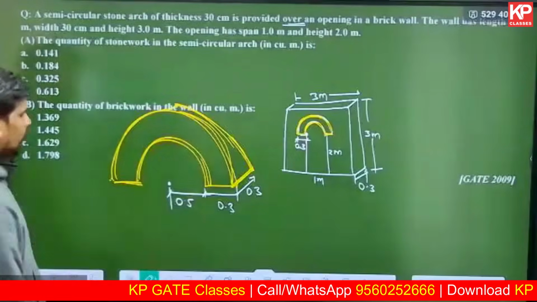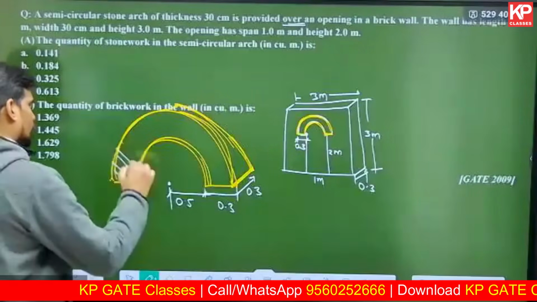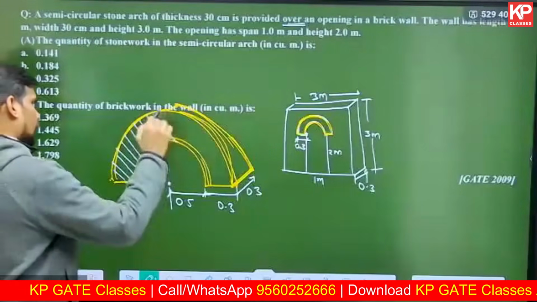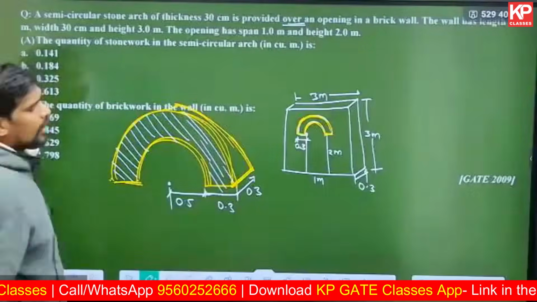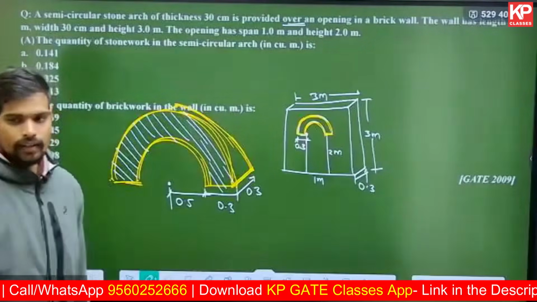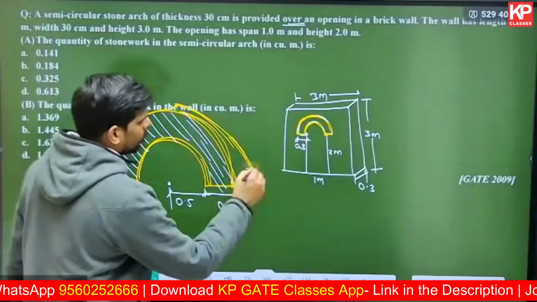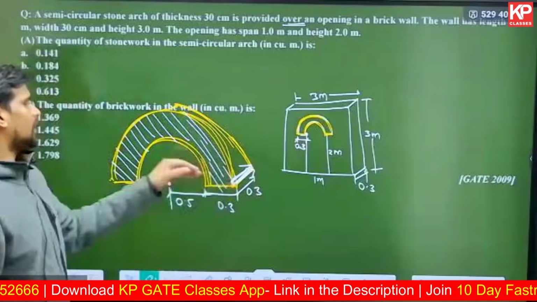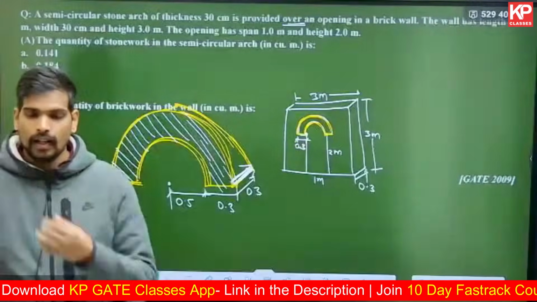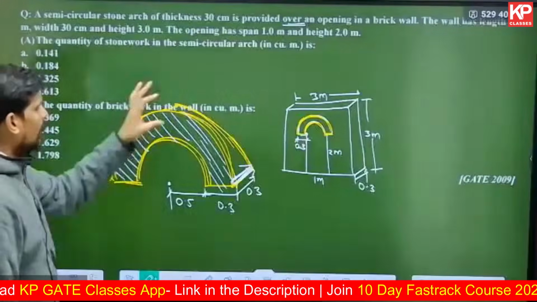So you need to find out this area. This shaded portion, first you need to find out the area and then multiply it with the depth of extrusion. That depth of extrusion is 0.3. So you multiply this depth with that surface area. How do you find out the area of this arch?